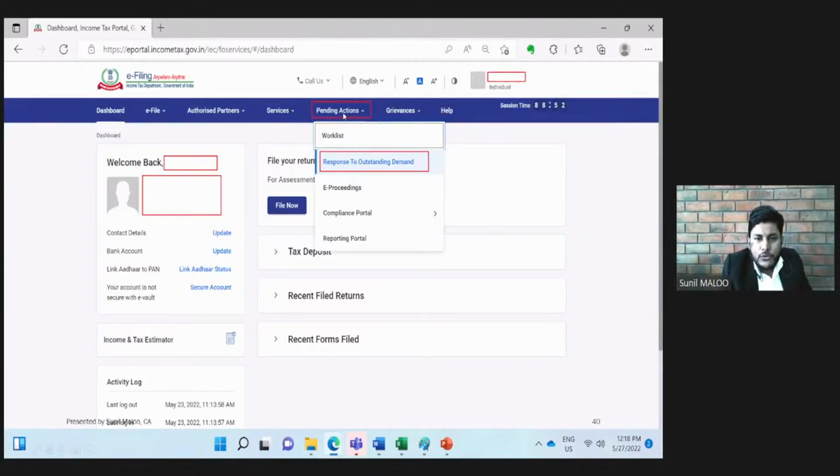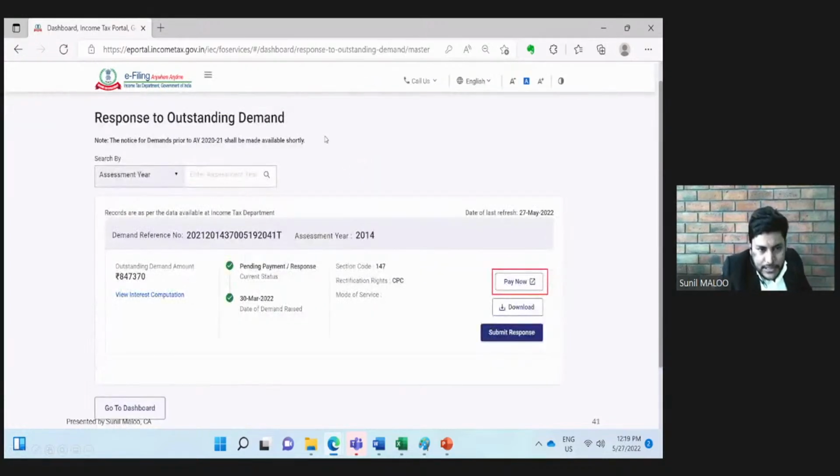For checking that, we need to go to pending action and click on this respond to outstanding tax demand. And once we click that particular option, whatever outstanding demand relating to an assessee will be reflecting in this system. So in the given case, the demand of 8,47,000 is showing to be outstanding for assessment year 14-15. Then we can also get the other information as well. On which date was this demand raised? The demand was raised on 30th of March 2022, and the status is pending. That means the system of the department is showing that the payment of this demand has not been done by the assessee.